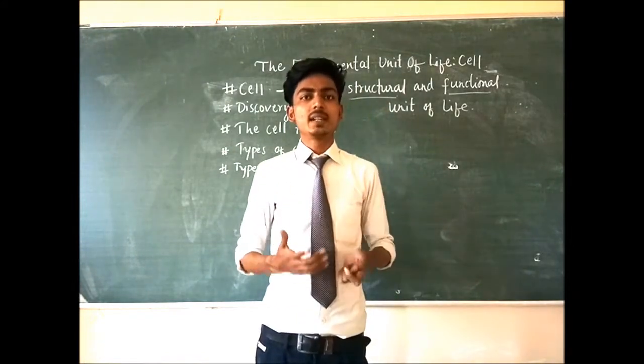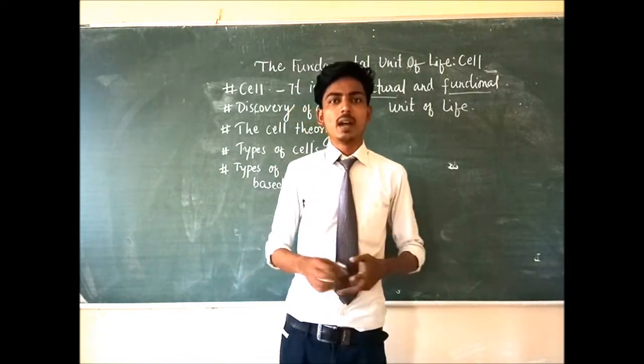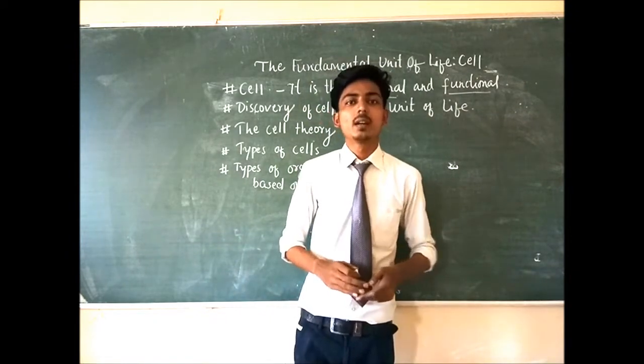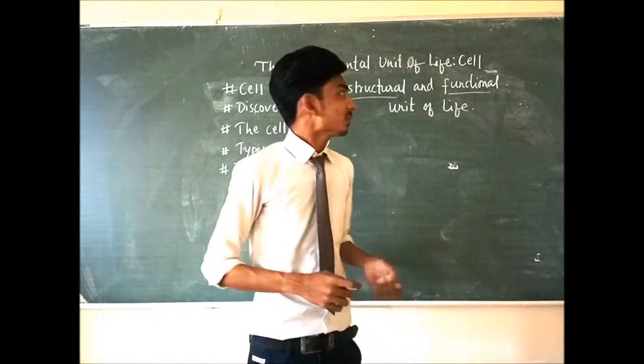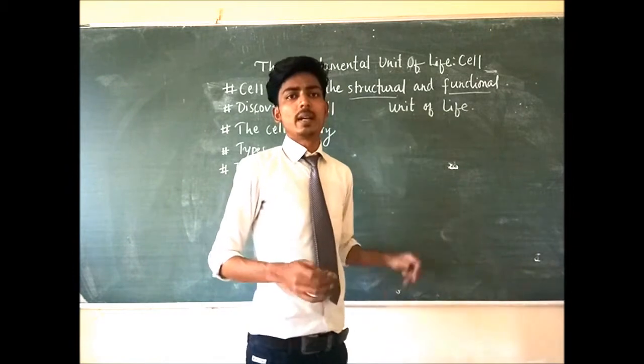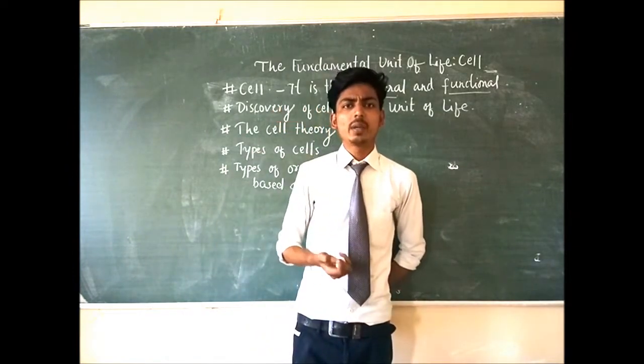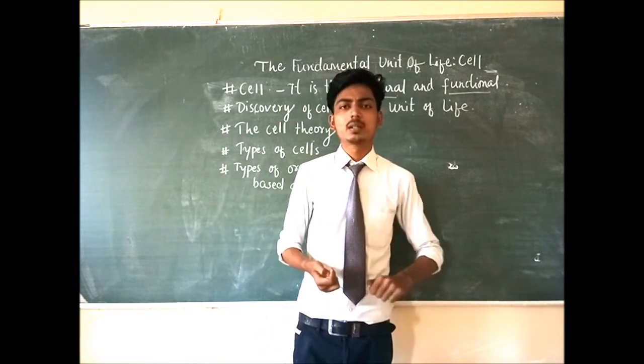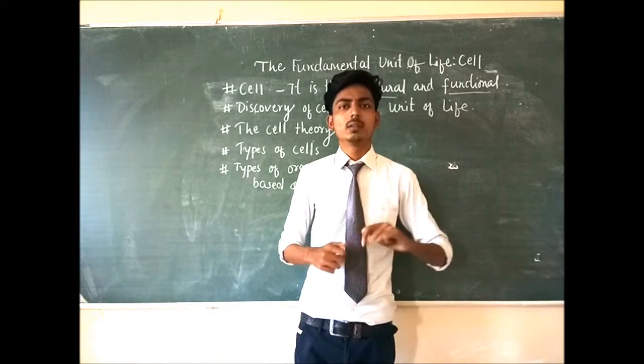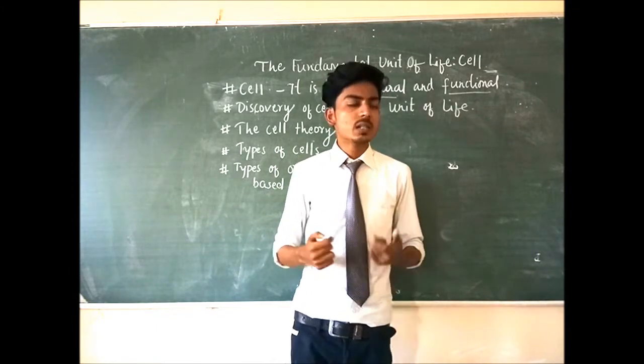A cell has its own definite structure, and when these cells combine together they form a body. All living organisms, whether bacteria, amoeba, human beings or plants, are structured from cells.